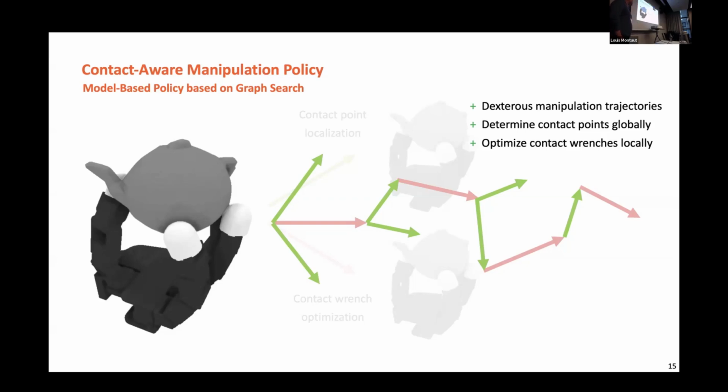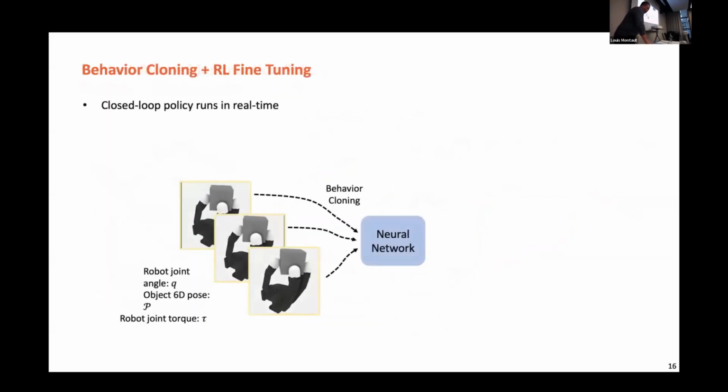First, we have a global search that determines the feasible contact points. Once we have identified some of the contact points, we optimize the arrangements in a local way. So this hierarchical combination plays a crucial role in mitigating the potential to get stuck in local minima. With this, we are able to find the manipulation policies in simulation.